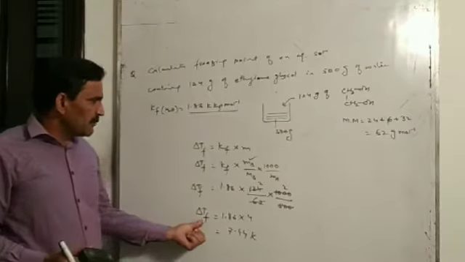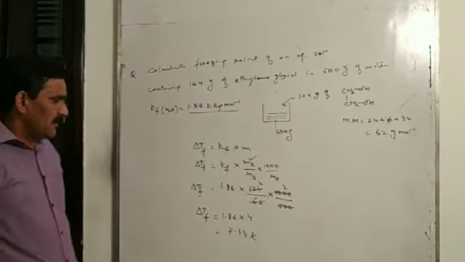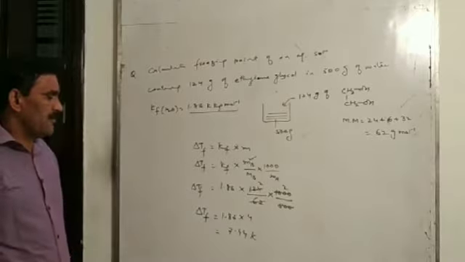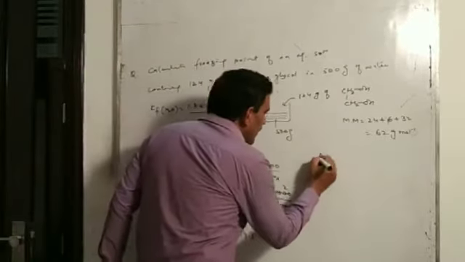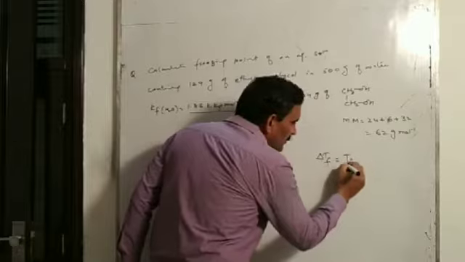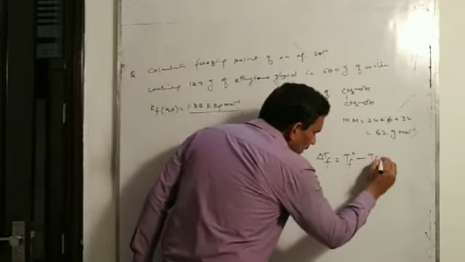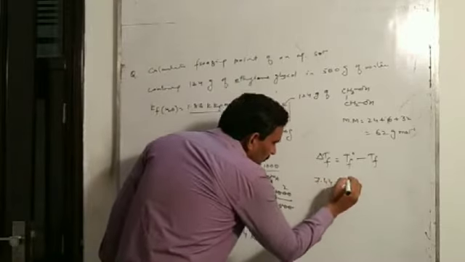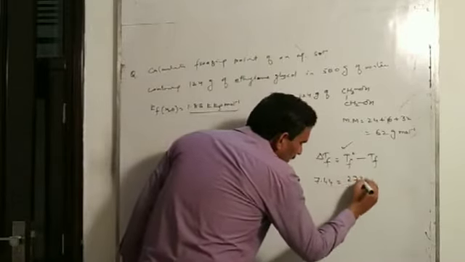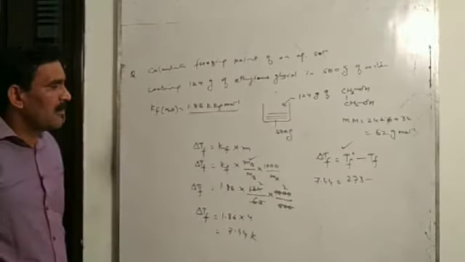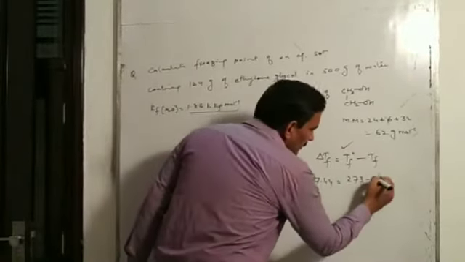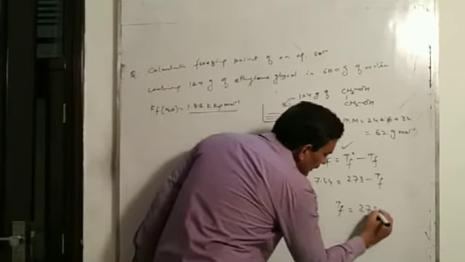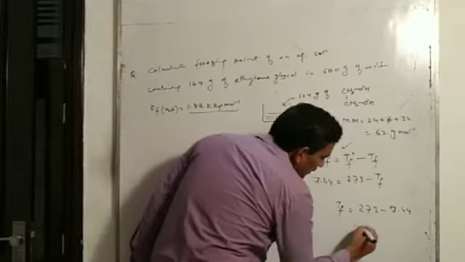This is the depression in freezing point of the solution. Now we will calculate freezing point of the solution. So that will be Tf naught minus Tf. This is 7.44. Freezing point of pure water is 273 Kelvin, or you can take 0 degree Celsius. So Tf, means freezing point of the solution, will be 273 minus 7.44.